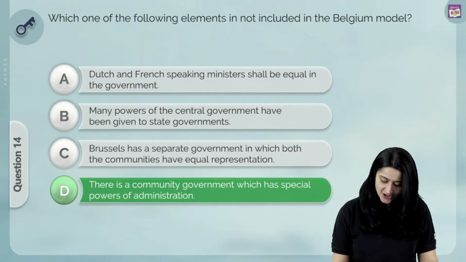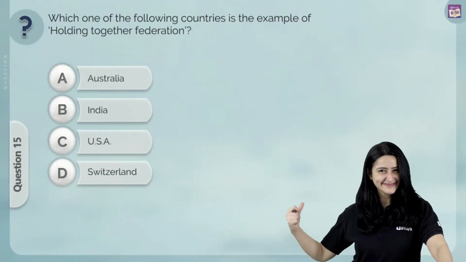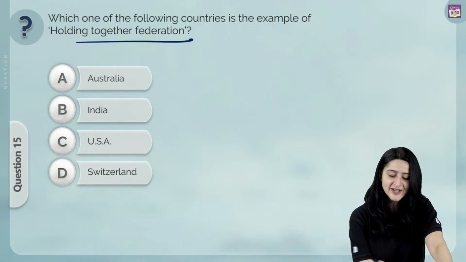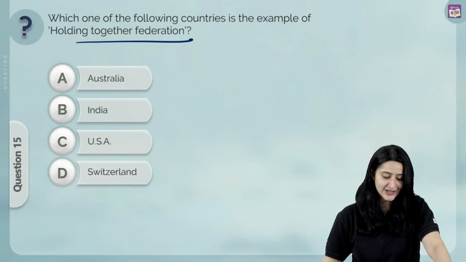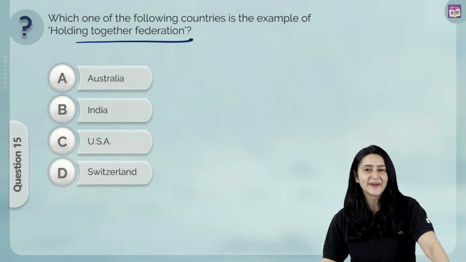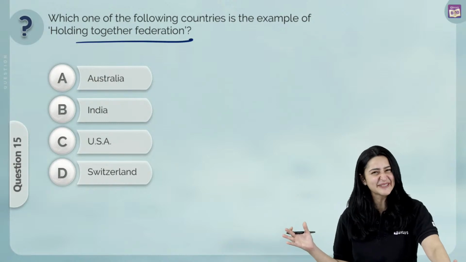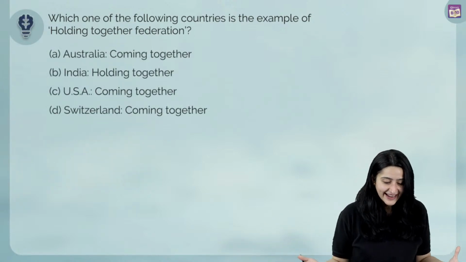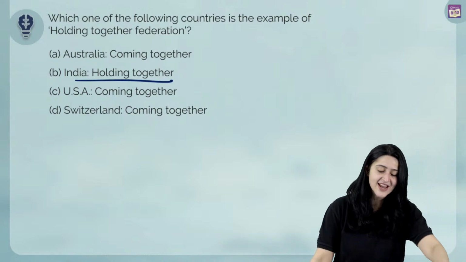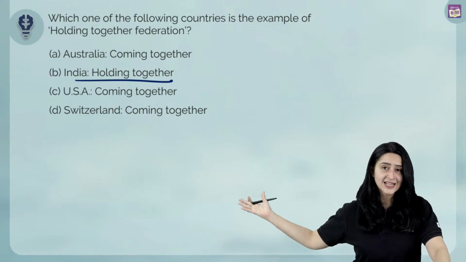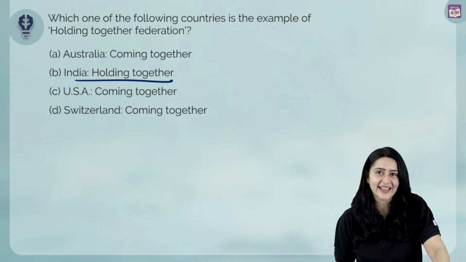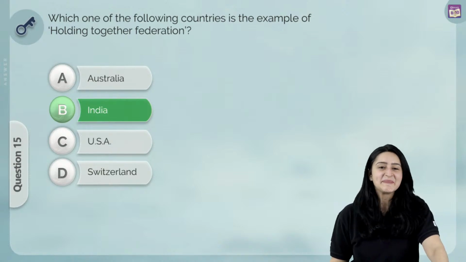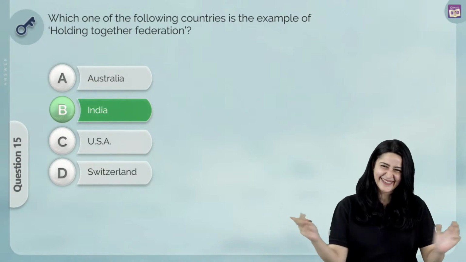Let us move on to our next question. Very easy question. Which one of the following countries is an example of a holding together federation? Australia, India, USA or Switzerland? We know that our country, India, is an example of a holding together federation. All the rest, Australia, USA and Switzerland, are coming together federations. And so the correct answer over here is B, India, right.